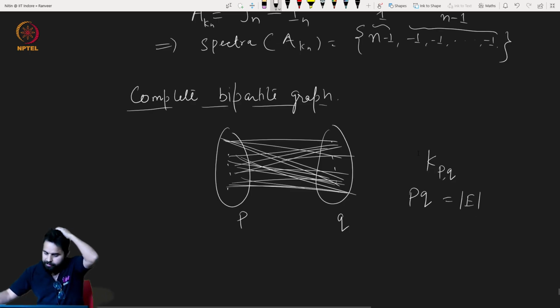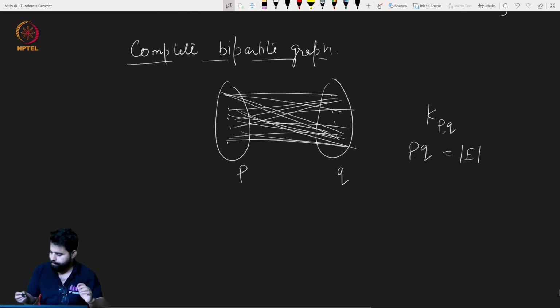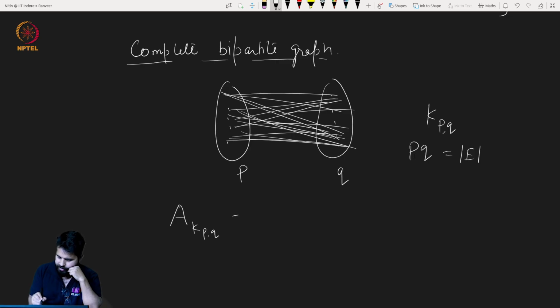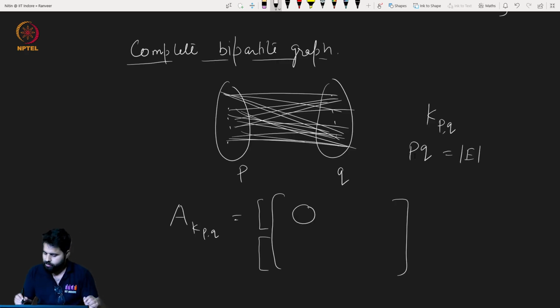Now, how does its adjacency matrix look? The adjacency matrix of K p q is nothing but, if you draw it here, suppose I have noted all the vertices of the left hand side and this is the right hand side. This block will be fully 0 because there is no connection among themselves. There will be only connections here, right? This vertex is connected to every vertex here, so this will be all 1.